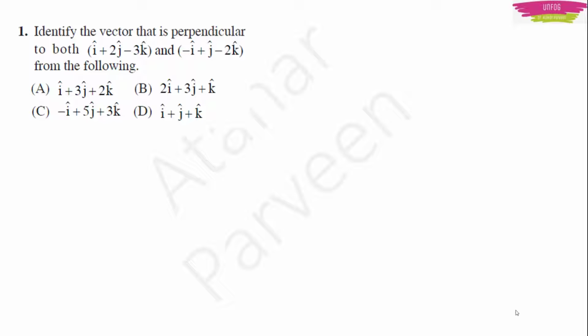See, for example, this is a question. Identify the vector that is perpendicular to both i cap plus 2j cap minus 3k cap and minus i cap plus j cap minus 2k cap from the following. This is a very important question because this question was asked in KSET 2020.